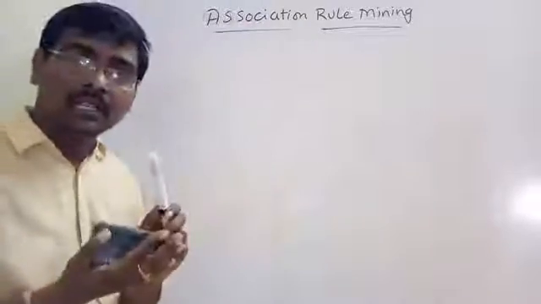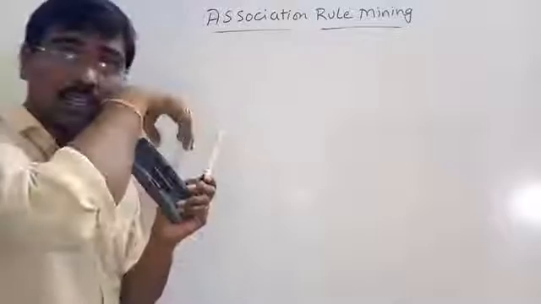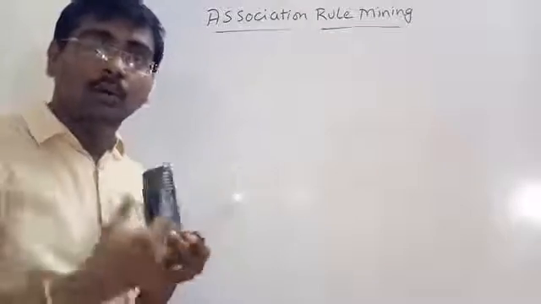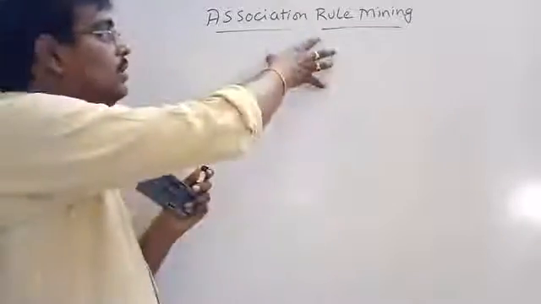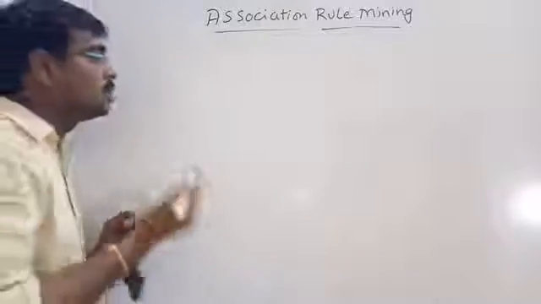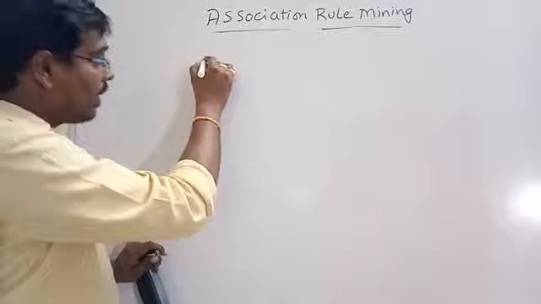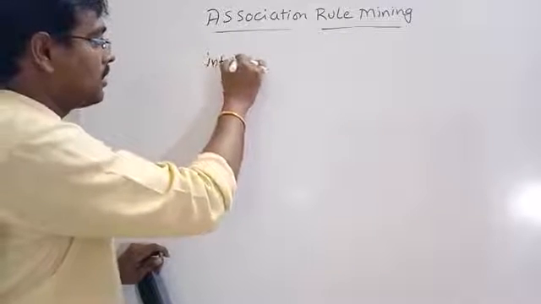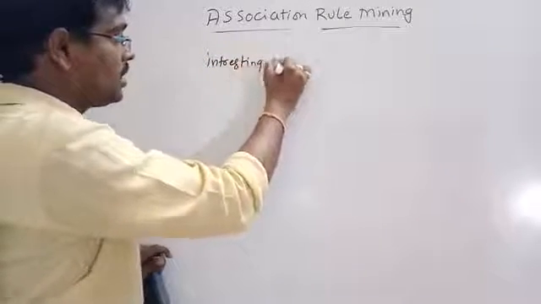In the previous session, we had discussed subgroup discovery in supervised learning. Now coming to unsupervised, we will move to association rule mining. What does an association rule specify? Here, an association rule identifies some interesting associations